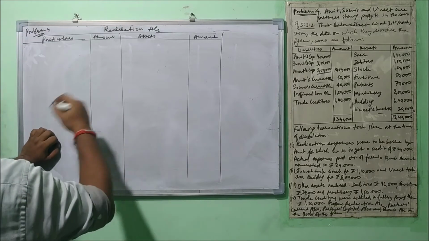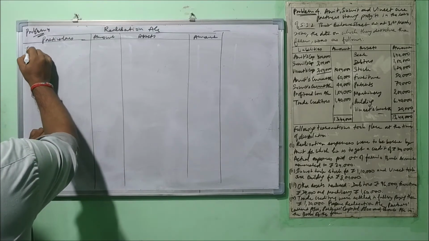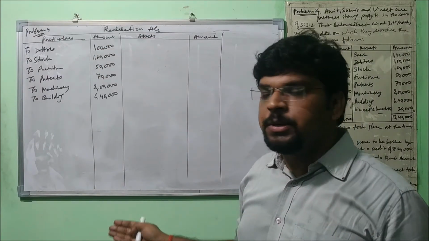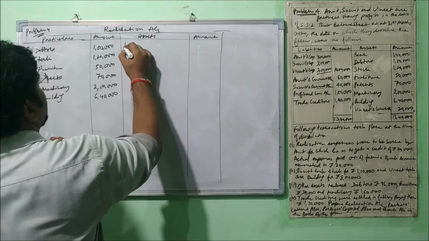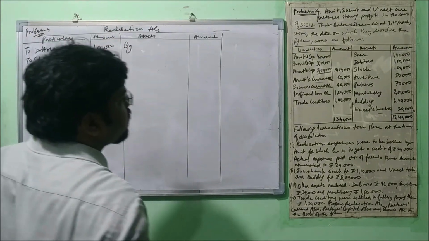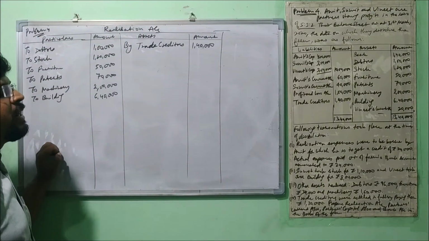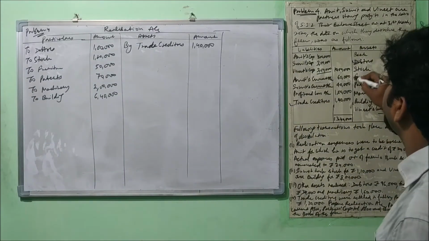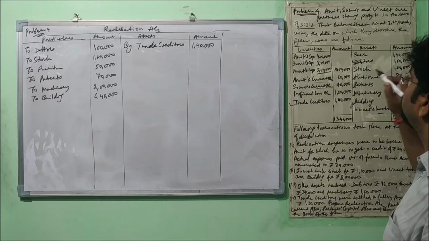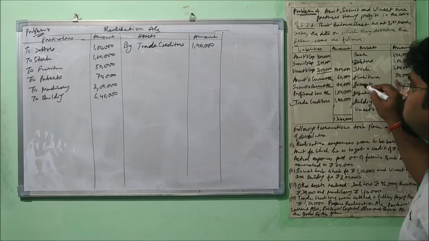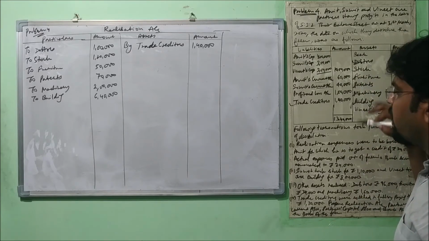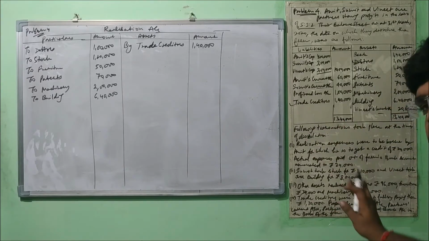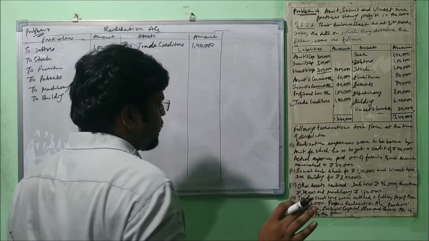So the assets will come here to the debit side. Have a look here, all the assets have been transferred here. Similarly, all the third party liabilities will be transferred to the credit side, that is, trade creditors, because we have only a single third party liability here. No other liability is there. I just put the tick mark to remind myself that treatment is done. Now let's read the question further, and according to that, we will do the treatment.